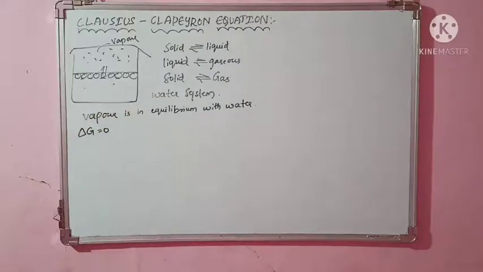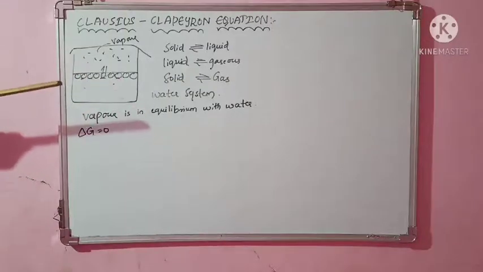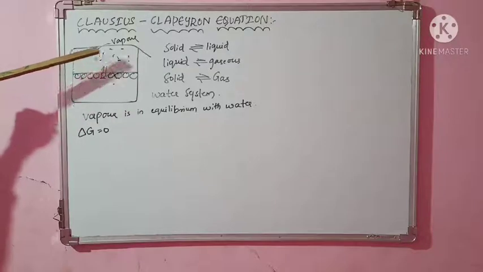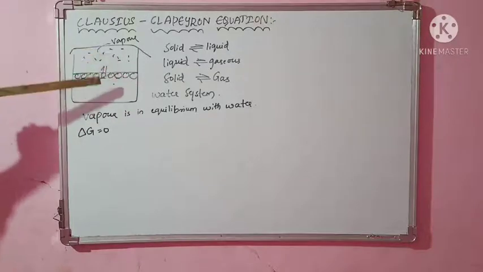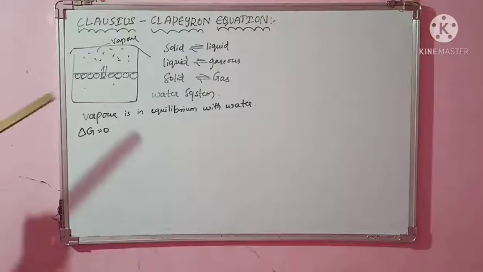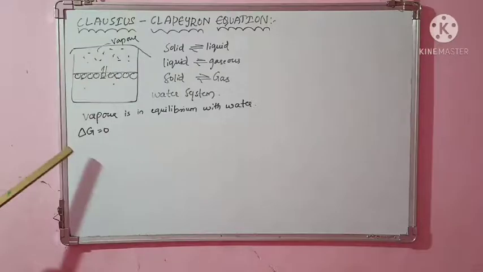Vapor is in equilibrium with the liquid state, so if the liquid wants to become gas, at the same moment gas also wants to become liquid. That means if liquid is converting into gas, then gas is also converting into liquid. So when equilibrium is achieved, your delta G, that is the change in Gibbs free energy, is 0.